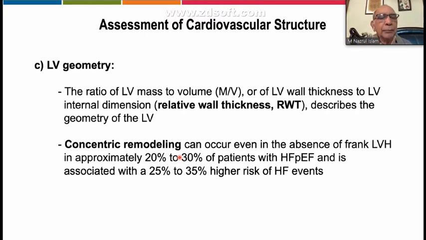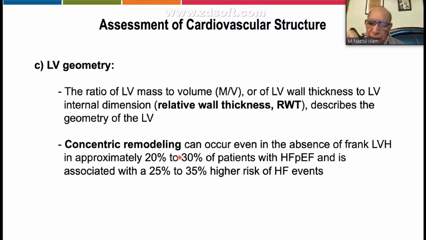The third part of the structure is the geometry. The geometry is very important. We know that this is done by the relative wall thickness. Either it is a concentric hypertrophy or an eccentric hypertrophy. Concentric remodeling can occur even in the absence of frank left ventricular hypertrophy in approximately 20 to 30% of heart failure patients, and is associated with a 25 to 30% higher risk in heart failure patients.